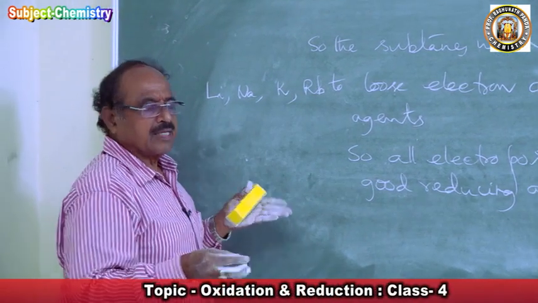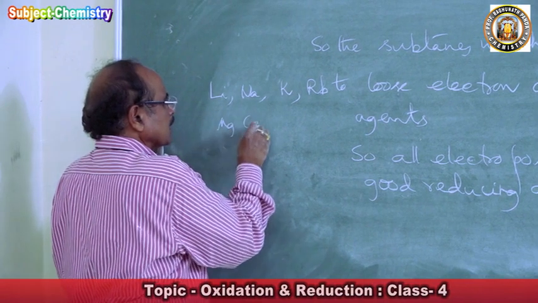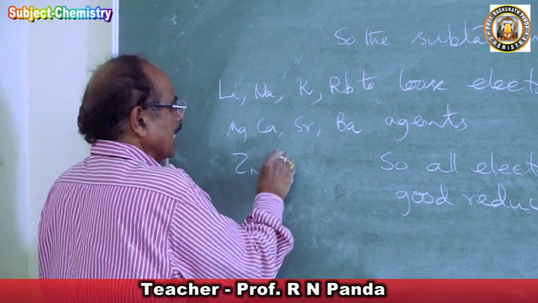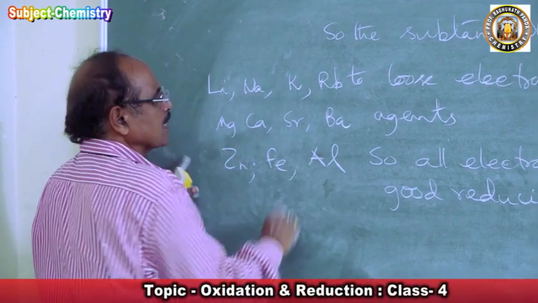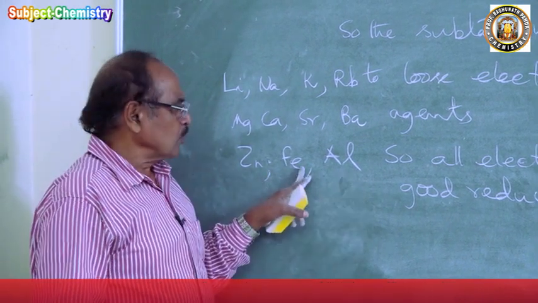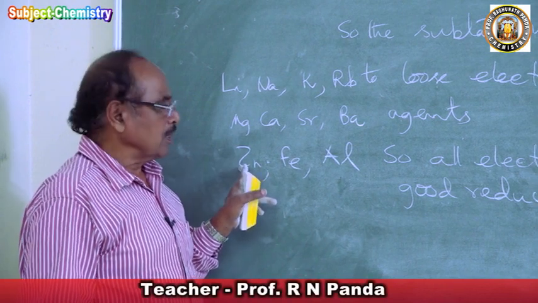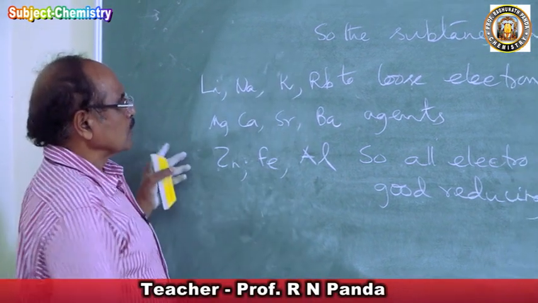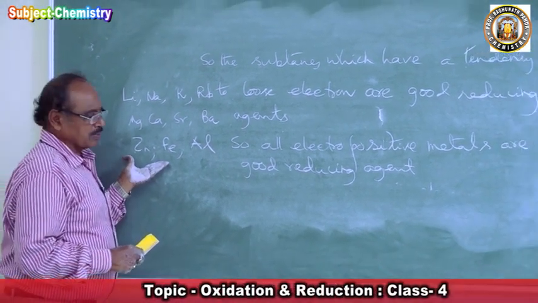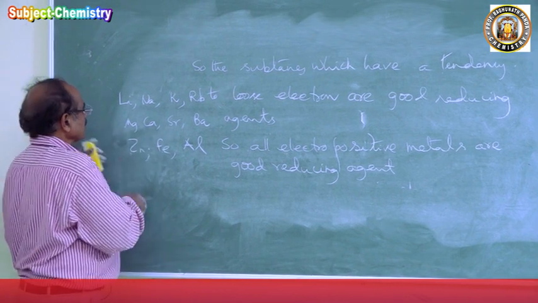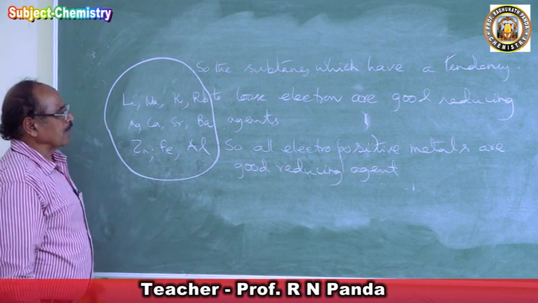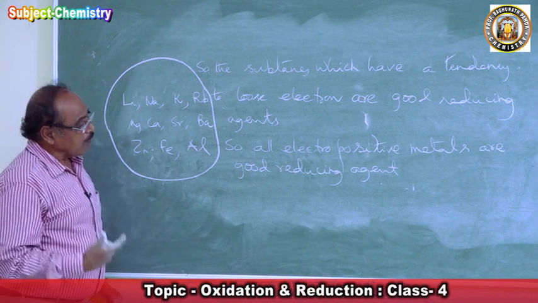If you come to zinc, magnesium, calcium, strontium, barium, iron, aluminium, all these atoms, aluminium is group 3, can lose electrons. Iron can lose electrons, zinc can lose electrons. So all these have a tendency to lose electrons, hence they are very good, strong reducing agents. So this is the way you can, from the periodic table, from the rule of octet, come to the reducing agents. So then what more?